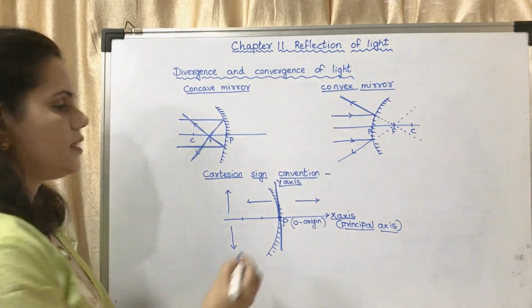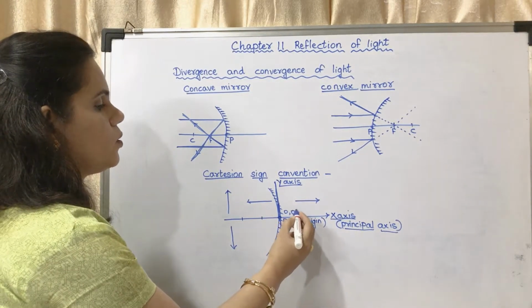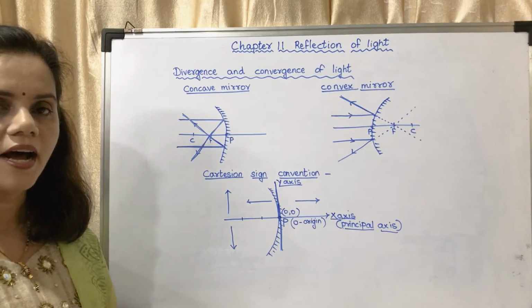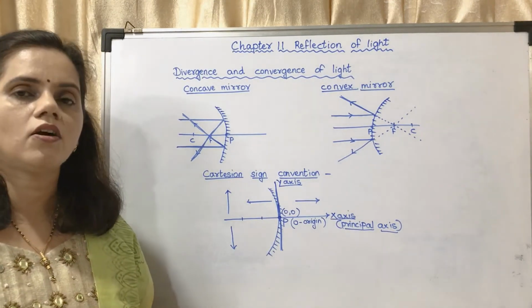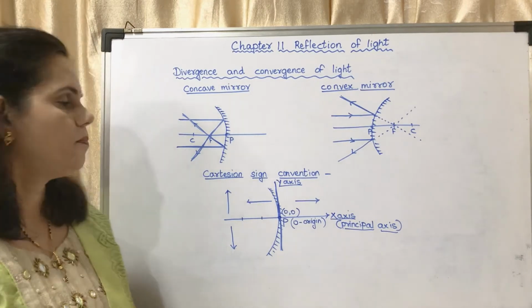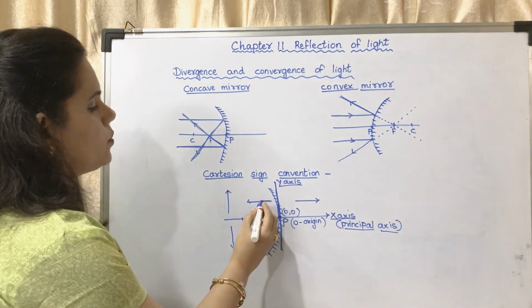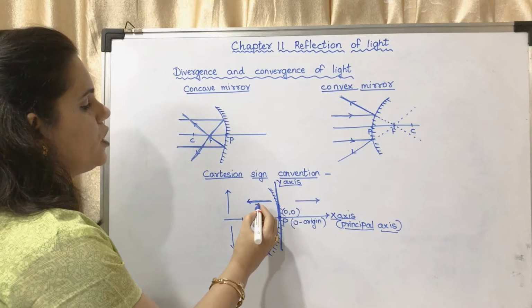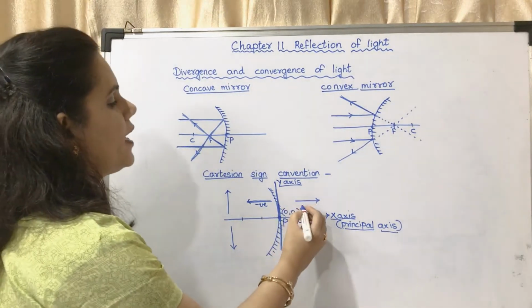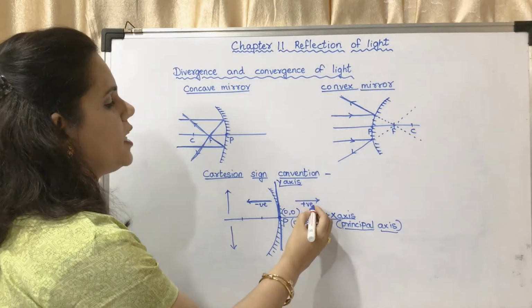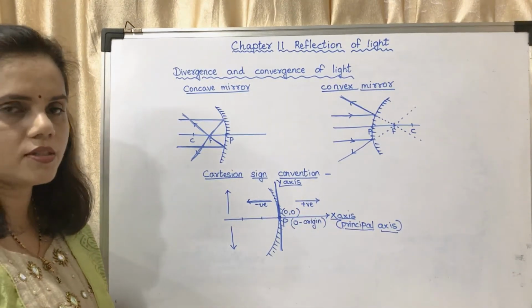You know origin is 0, 0. When you learnt the graph, you had studied about the origin. The origin has the coordinates 0, 0. When you take values towards the left, those values are always taken as negative, and the values towards the right, those values are always taken as positive.